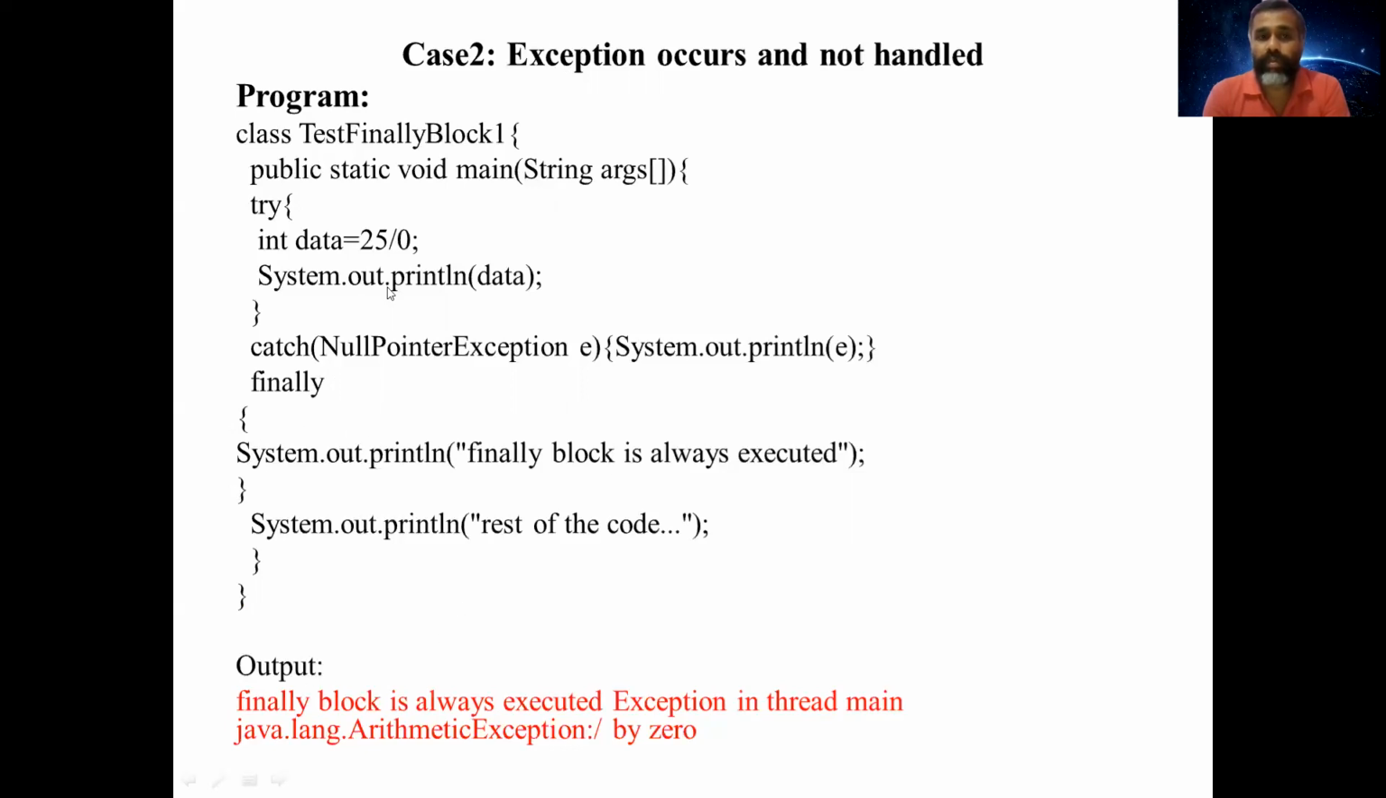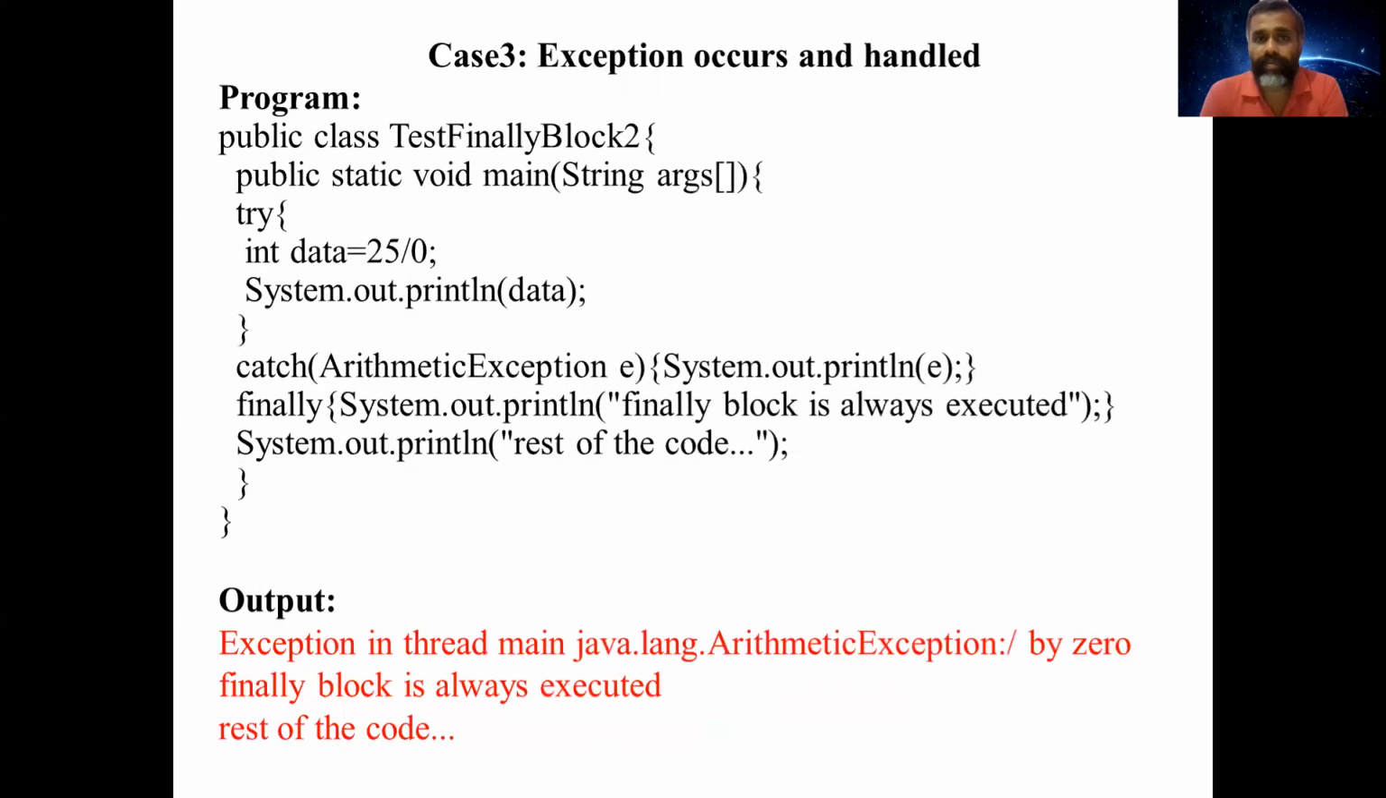So in the output, the data will not be printed because the exception occurred. The program is interrupted here, but the finally statement will be printed. The finally block is printed, and then the last statement is interrupted because the exception occurred. The other statements will not be printed. So this is the second case.